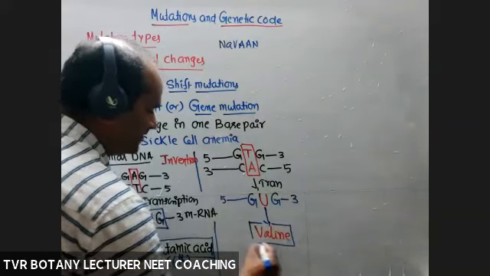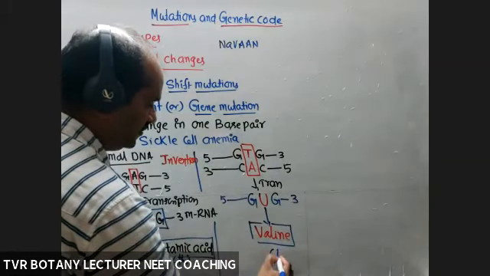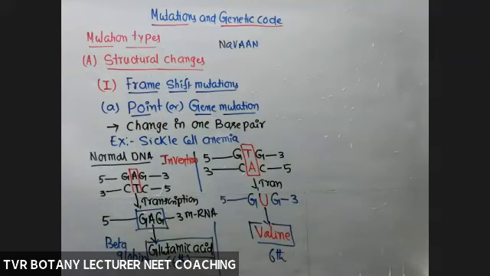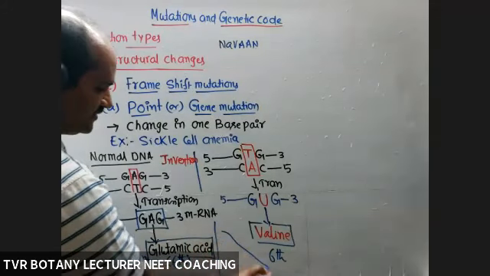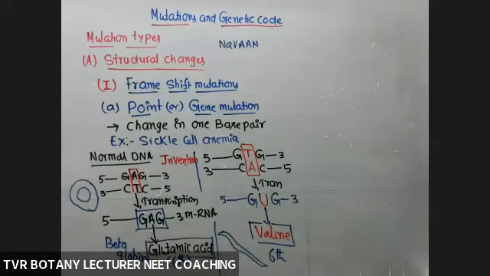Valine, a neutral amino acid, at the sixth position. Because of that, this is a normal hemoglobin, and this is the hemoglobin concerned with sickle cell anemia. This is one best example of mutation.